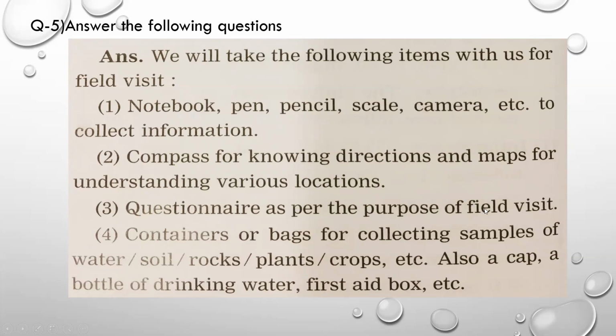A questionnaire as per the purpose of field visit. Depending upon the place where you are going to visit, you will prepare the list of questions. Containers or bags for collecting the samples of water, soil, rocks, plants, crops, etc. Also a cap, a bottle of drinking water, first aid box, etc. So these things are expected. We should carry them with us when we are planning for any particular field visit. You can also add some other points on your own.